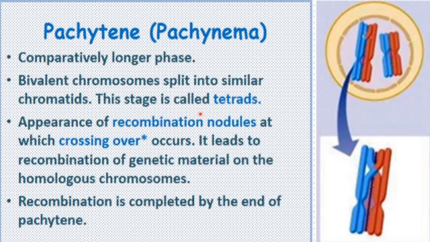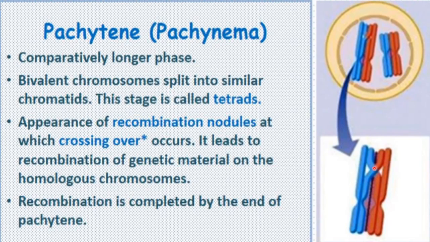So this stage is called the tetrad stage, or you can say this complex, the synapsis that has occurred between the homologous chromosomes, forming a tetrad. It becomes more clearly visible in this pachytene stage. Now, recombination nodules appear, at which crossing over occurs. Here in this stage, the chromatids are more clearly visible, right? The pairing had occurred during the previous stage, but it is more clearly visible here, and these are paired together.